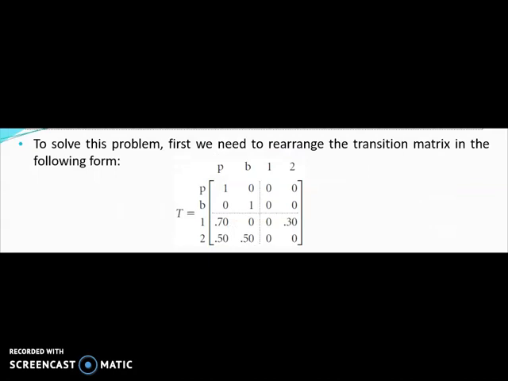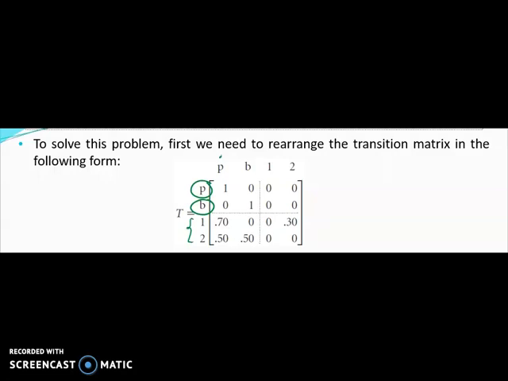So to solve this problem, the first thing that you should do is divide this transition matrix into 4 submatrices. But before you divide, notice here we combine the paid and the bad debt together because they are absorbing states. So we combine these two together, and the remaining is for the 1 month overdue and the 2 months overdue.